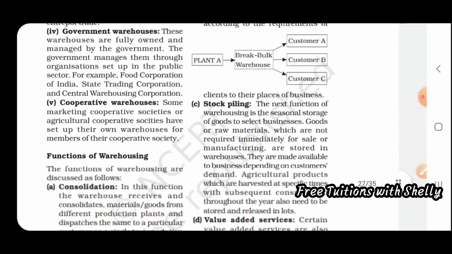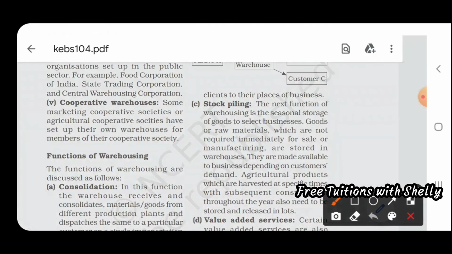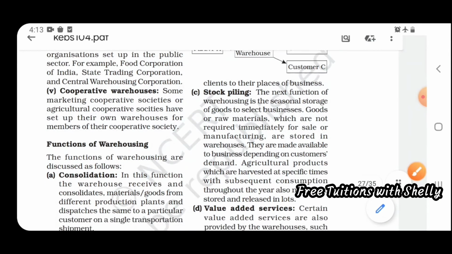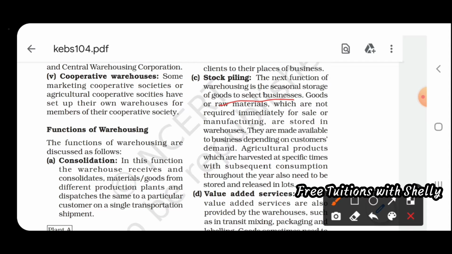The third one is stockpiling. The next function of warehousing is the seasonal storage of goods. Goods or raw materials which are not required immediately for sale or manufacturing are stored in a warehouse. For example, in the rainy season we will have more sales of umbrellas. So the umbrella is not produced only at that time. Umbrellas are produced before the rainy season, stored in some place, and when the season comes, they are sold. That is stockpiling, a seasonal storage of goods.